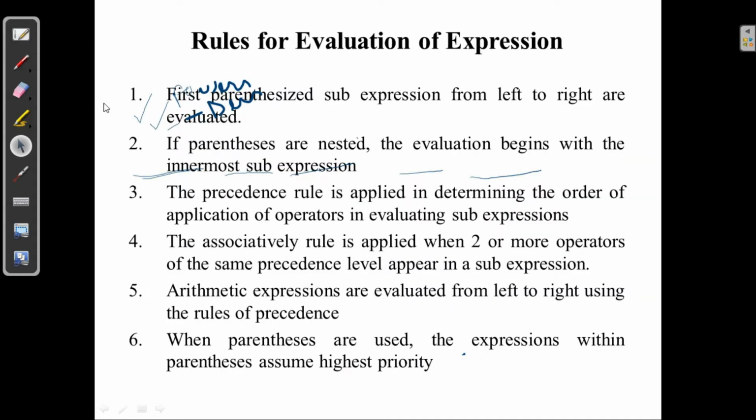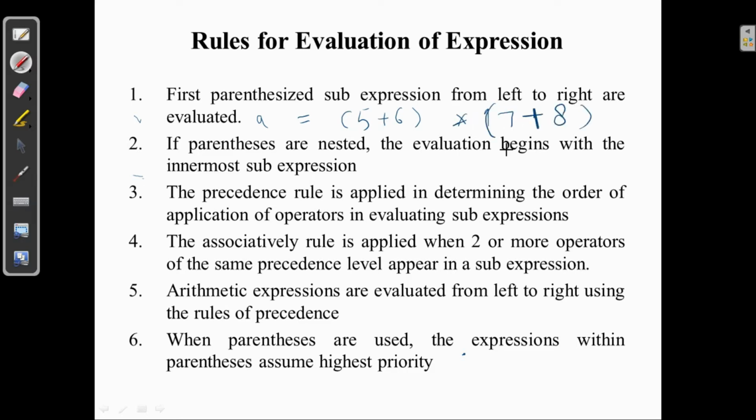The rules for evaluation are: first, parenthesis will be evaluated. If we have so many things, then we will evaluate parenthesis first. And for parentheses, for example, you may have more than one parenthesis, meaning more than one bracket. Like for example, A is equal to (5 + 6) * (7 + 8), and both are in brackets. So first the brackets will be evaluated, then the multiplication sign, and then which bracket will be evaluated first? It will be evaluated from left to right. So this, and then this one.